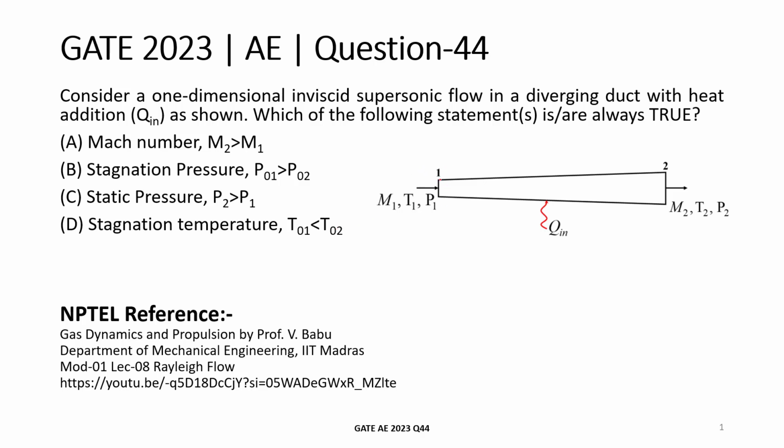This is the geometry. This is the diverging duct which is shown, and this is the inlet 1, and this is the outlet, and Q in is the heat added. So this problem is related mainly to Rayleigh flow. To know more about Rayleigh flow, you can refer to this lecture by Professor B. Babu from the Department of Mechanical Engineering, IIT Madras.